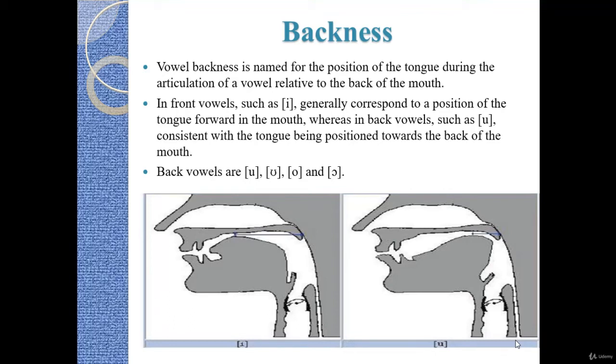This is another feature which distinguishes some vowels from other vowels. For example, we can say that E is minus back, but U and the like are plus back.